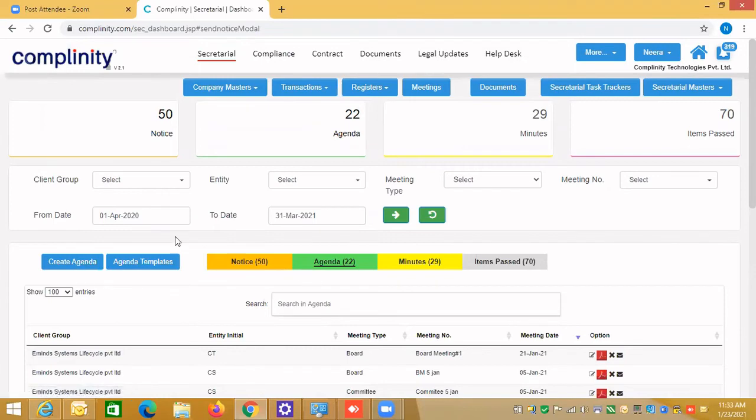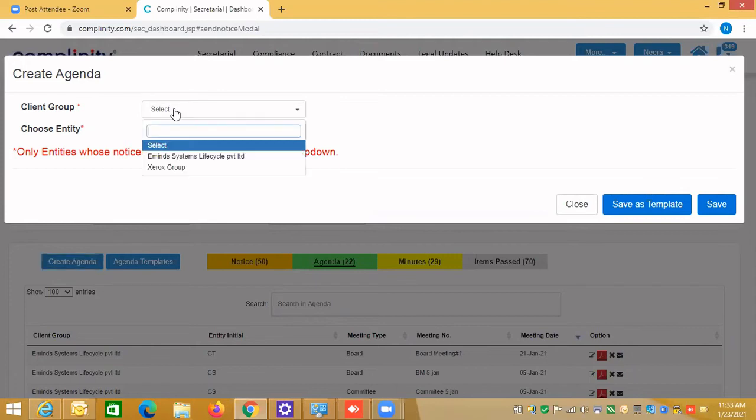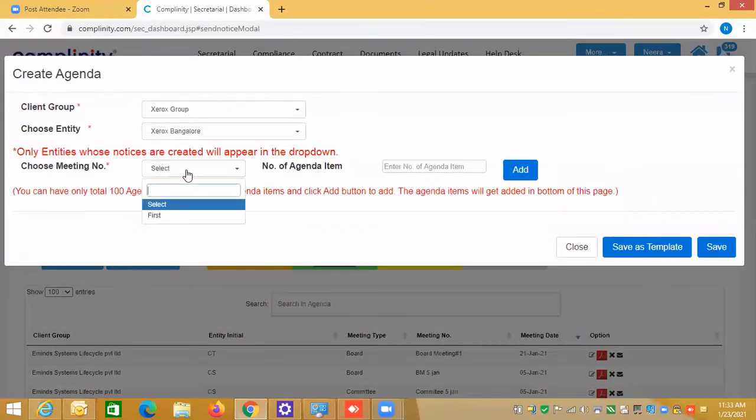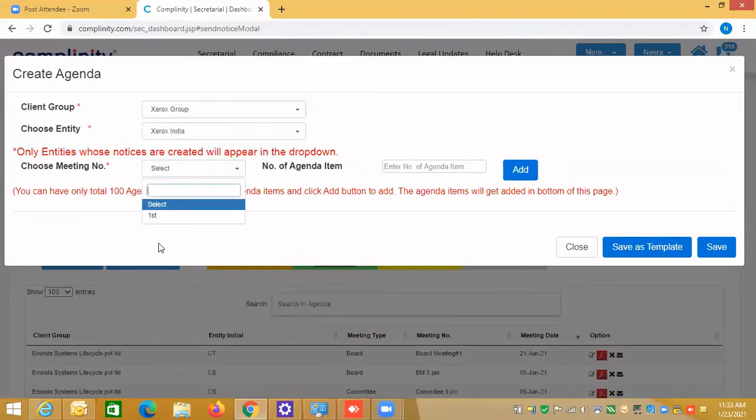So let's create the agenda for the board meeting. I'll say create. You may have created notices for maybe 10 meetings, for 10 different client groups and all that. So select the client group, select the entity, then you need to select the meeting number. Suppose if I select Xerox India, then nothing will appear. I think I created this yesterday. So let's see Xerox Bangalore.